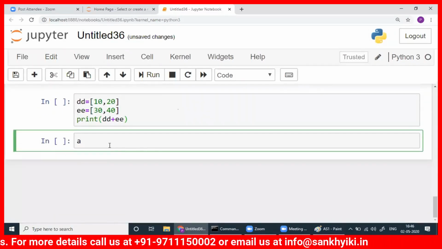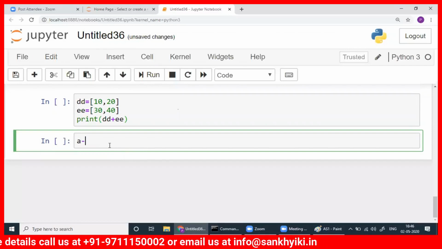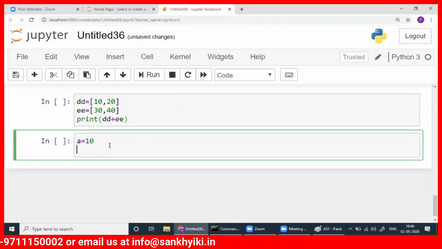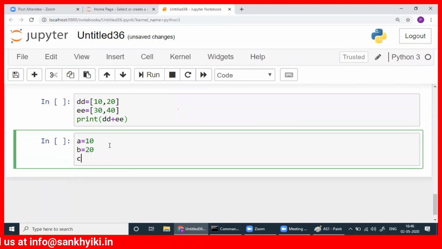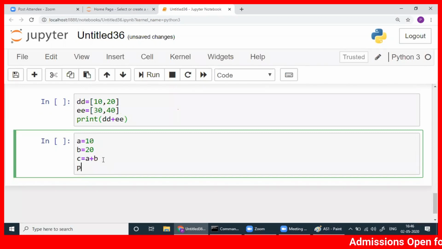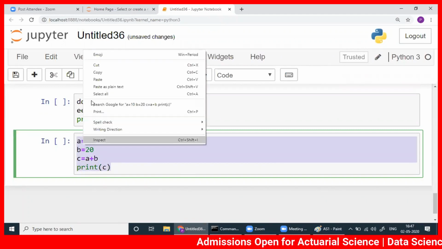Suppose I write A is equal to 10, B is equal to 20, C is equal to A plus B. So 10 will be stored in A, 20 will be stored in B, A plus B will be stored in C. Then print C. Now this is one program, we'll run it.